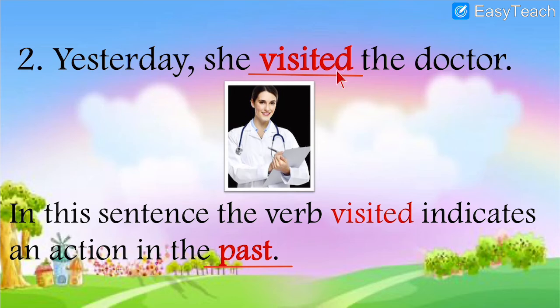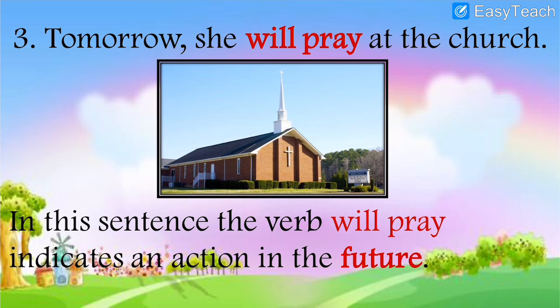So she visited the doctor, that action is over because she visited the doctor yesterday, not today. Yesterday means the previous day, the day which is gone. So yesterday is past tense, and because it is past tense, we have to write the verb visited. Visited means past tense, the action which is over. Now that action does not take place. The action has got over. Then, next example, number 3. Tomorrow she will pray at the church.